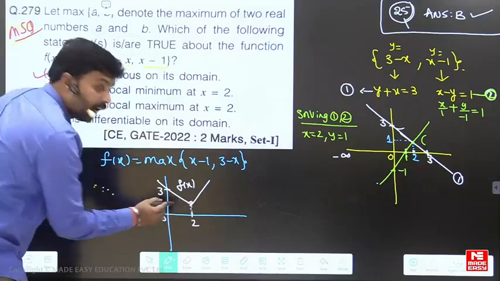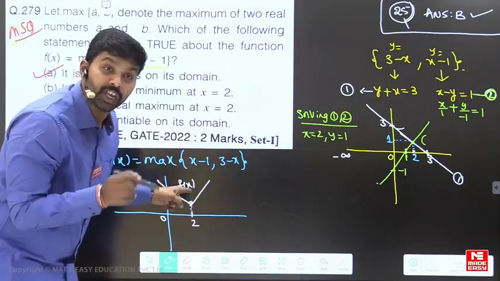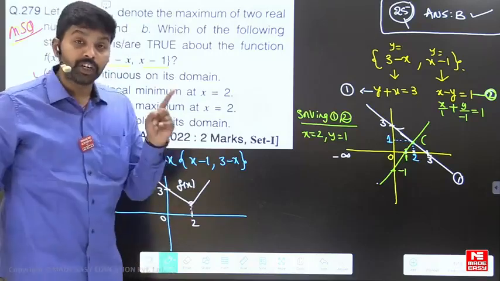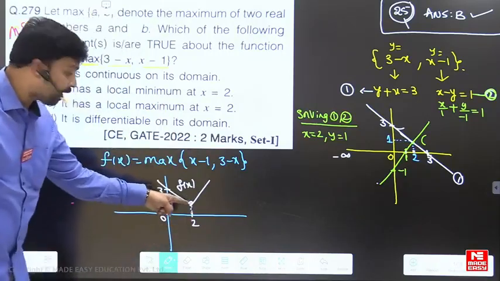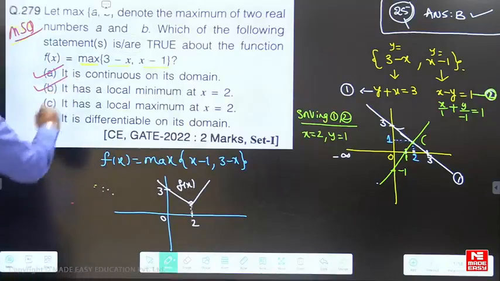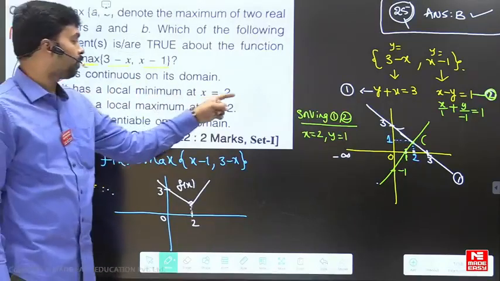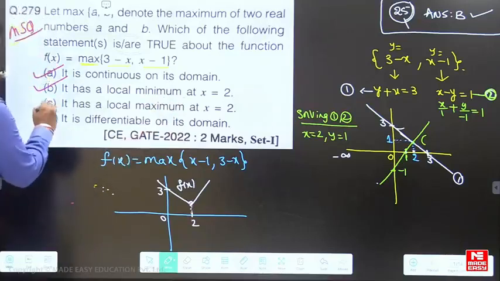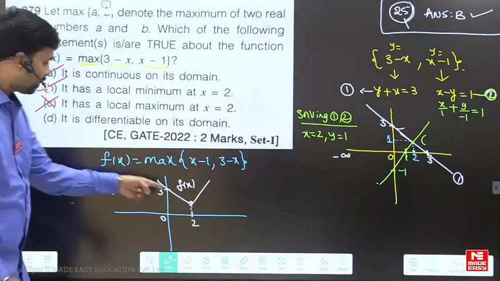You can see that at corner points, the function can have a local minimum or local maximum. I told you in the differentiation concept. This is what we can see in this graph. So this statement is also true, that it has a local minimum at x equal to 2. The next statement, that it has a local maximum at x equal to 2, is wrong, because it is a minimum.